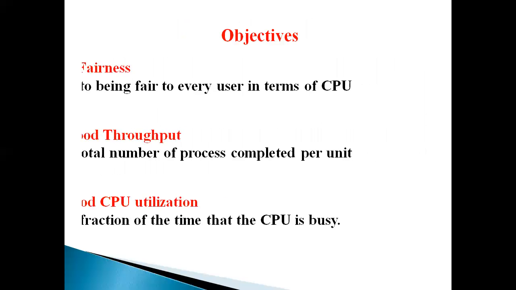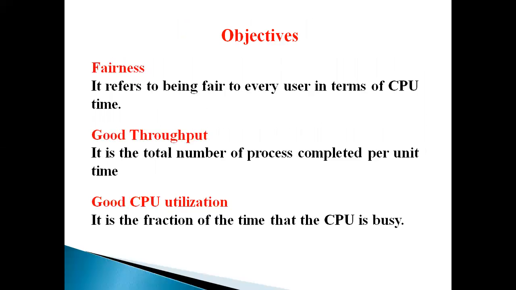The first one is fairness. Fairness refers to being fair to every user in terms of CPU time. It means all the processes should get a fair chance to use the CPU. The CPU has to give equal time to all the processes. It must not be like process one is getting too much time and process two is not getting any attention at all.